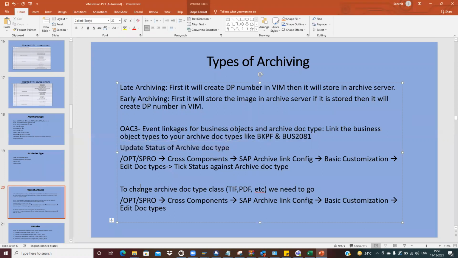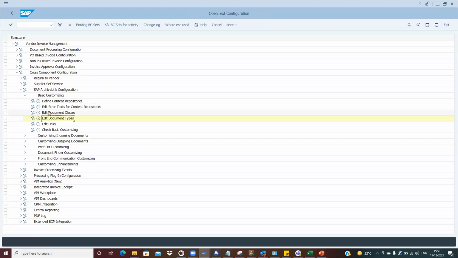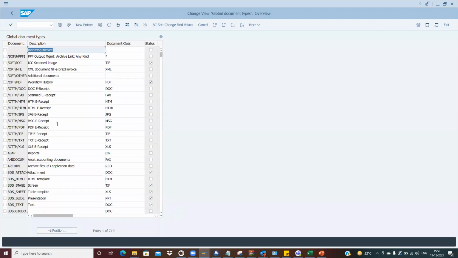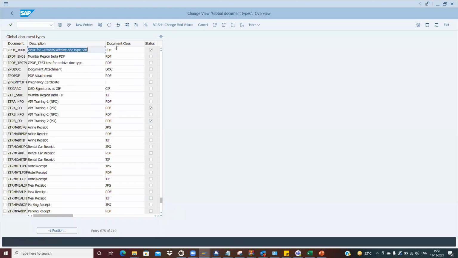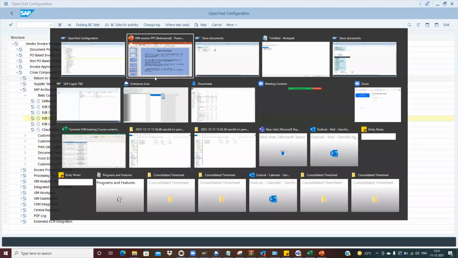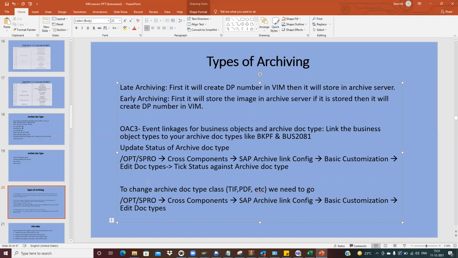Now, if we want to change the archive doc type class, we need to go to this particular thing. Let's suppose in the starting we selected TIF for something and we want to change it. We can go back to edit doc types. Here the document class is also there, so here I put PDF, and we can change it. So this is to change the archive doc type class. We can do it in this configuration. Okay. Any questions?